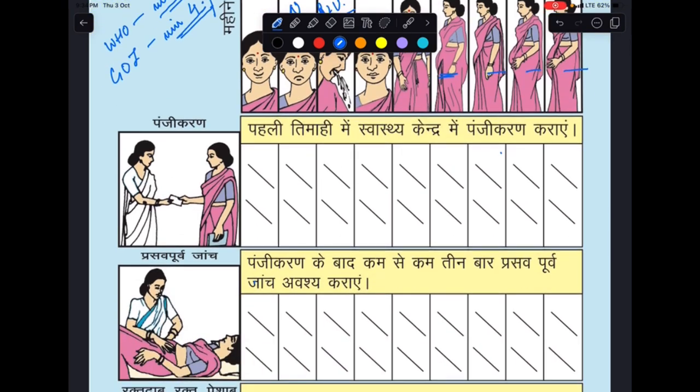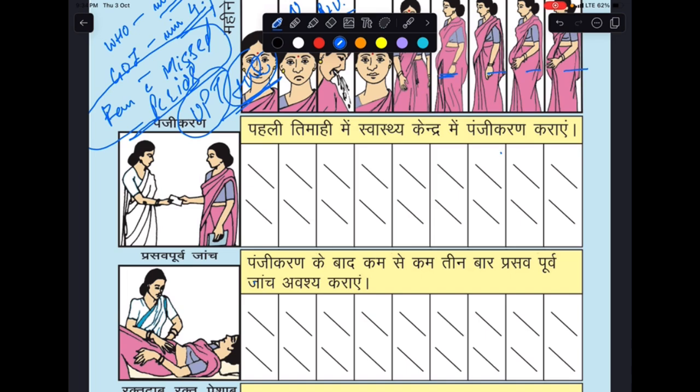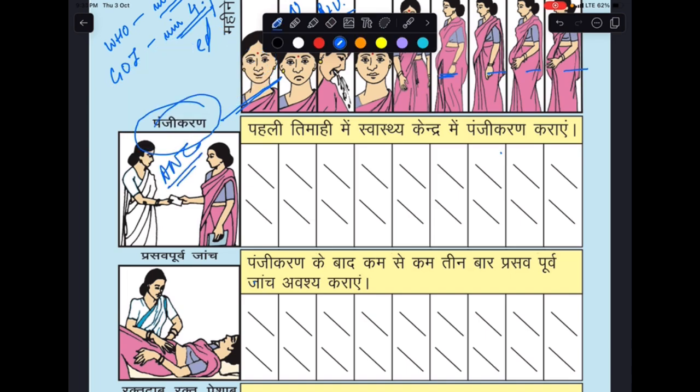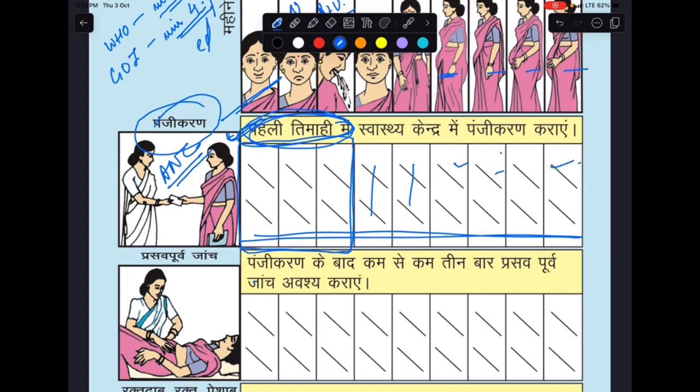All right. So now what happens when a female with missed periods comes to hospital, we get her UPT done. If the UPT is positive, then we register that female in ANC. Okay, so this is the registration of ANC after the UPT comes positive. Now registration should mandatorily be in the first 3 months. Mandatory is first 3 months. If she doesn't come in the first 3 months, then obviously we need to fill it in the month in which she was diagnosed with it.